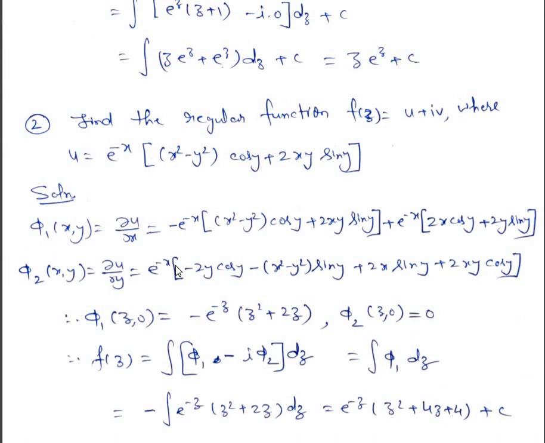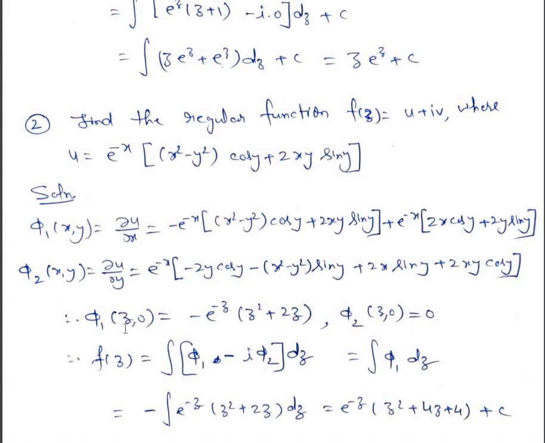Let's take one more example. Find the regular function f(z) is equal to u plus iv, where u is equal to e to the power minus x into x squared minus y squared cos y plus 2xy sin y. So let's differentiate it partially with respect to x. Phi 1 of x comma y is del u upon del x, and if you differentiate partially with respect to x, we shall get this expression. Similarly, if we differentiate partially with respect to y, we have phi 2 of x comma y is equal to del u upon del y, which is equal to this expression.